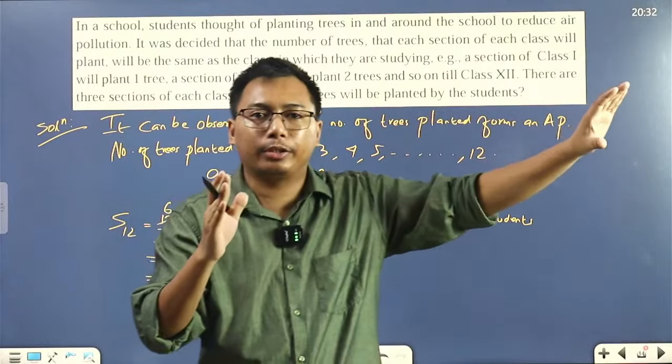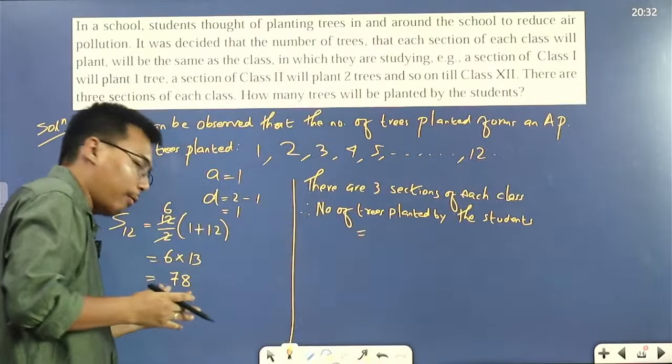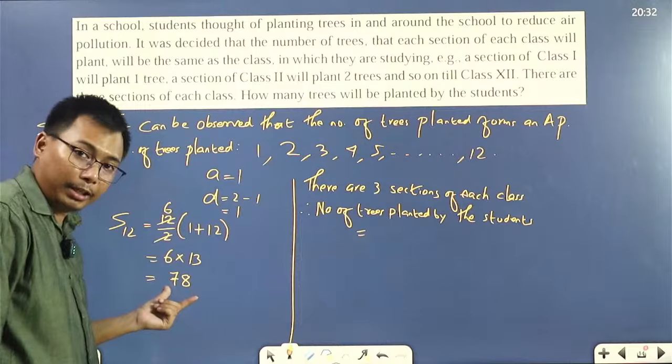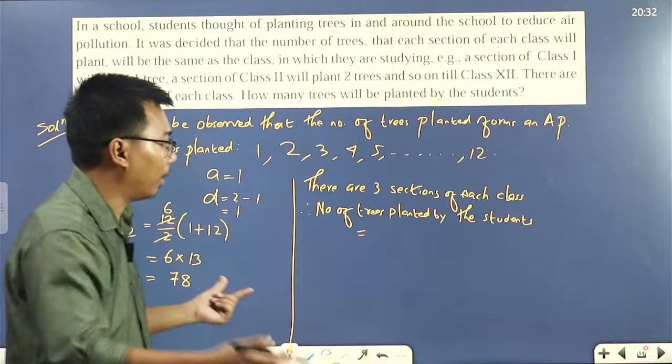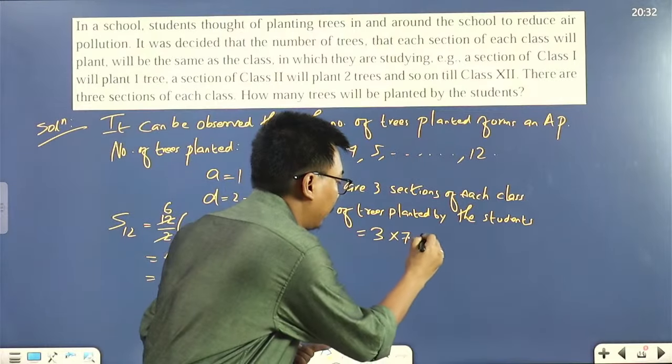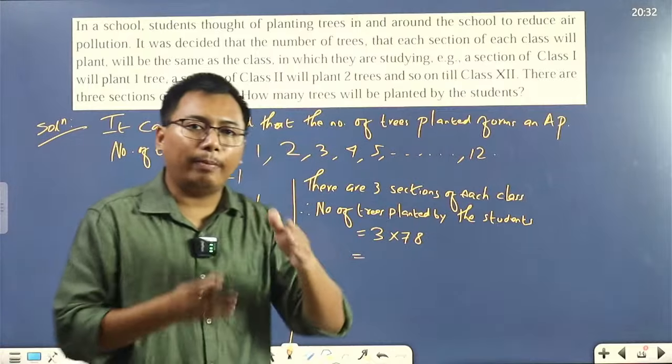Now there are 3 sections, which means we have to multiply this 78 by 3. 78 will be added 3 times.